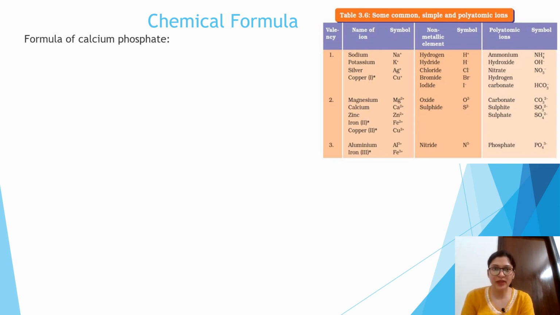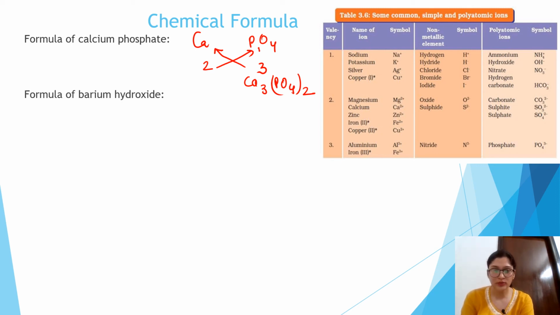Calcium phosphate. Calcium and phosphate. Here you will write PO4. Here the valency is minus 3. Calcium valency is plus 2. So just crisscross this method and you will get Ca3(PO4)2. You will have to write it in enclosed brackets, otherwise it becomes PO42.